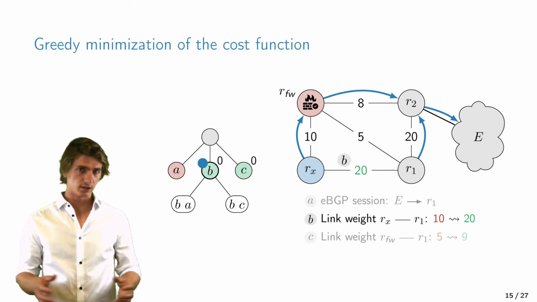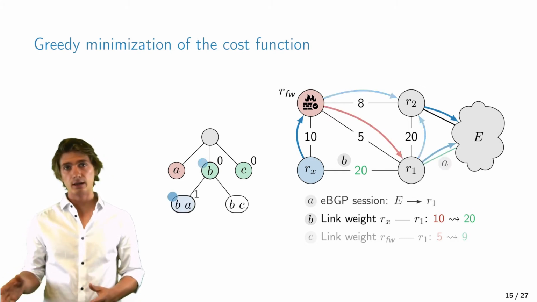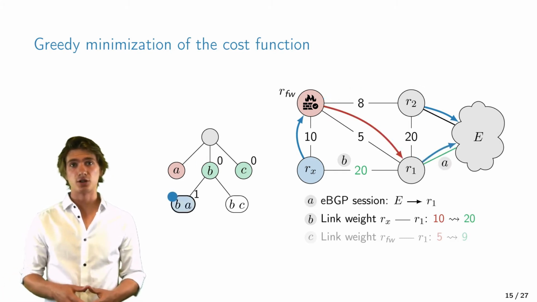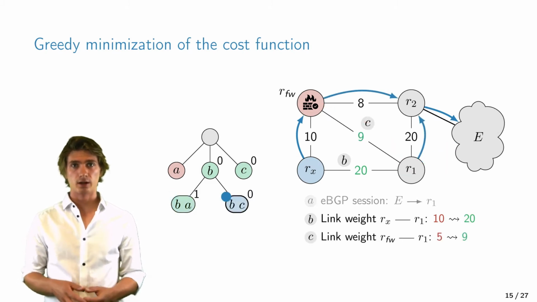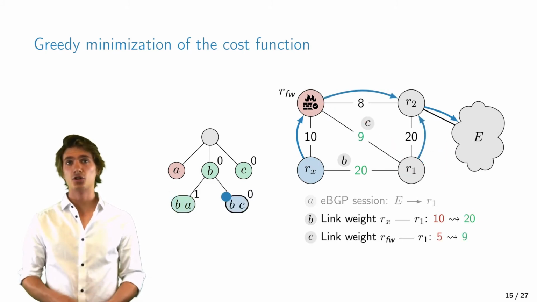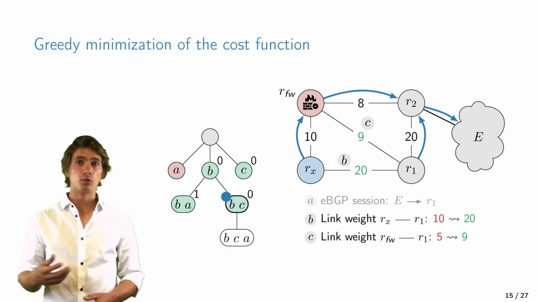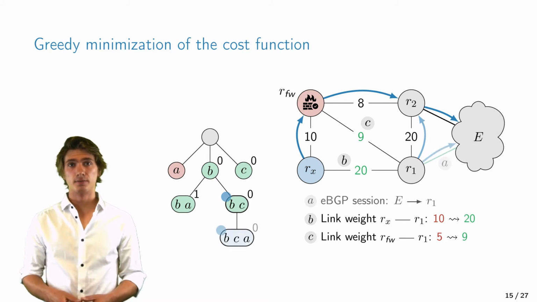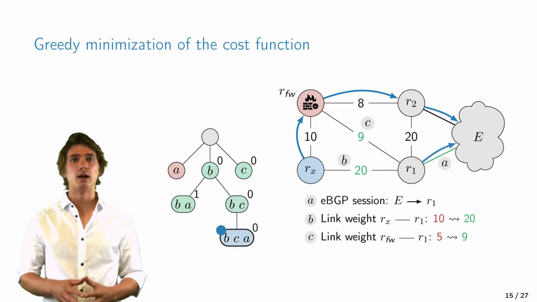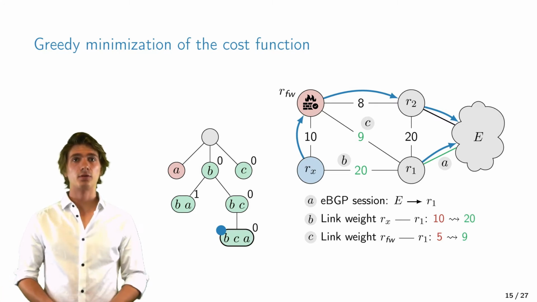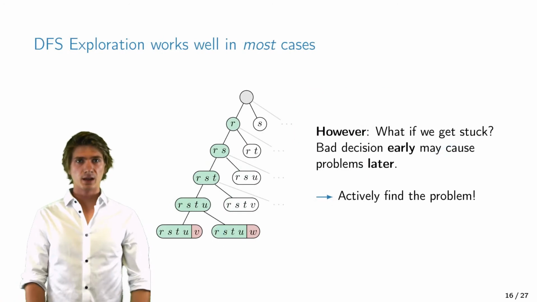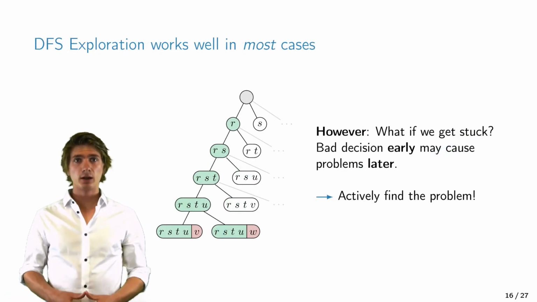Now again, it tries all the remaining commands. Applying A in this state, so adding the external session, will cause one traffic shift at the firewall. But on the other hand, changing the second link weight does not change anything in the forwarding state. So in this case, Snowcap will go with command C as it has a lower cost. And finally, Snowcap will add the external session, which will result in a valid sequence. And actually we have found the optimal solution to this scenario. So this works extremely well in most cases.